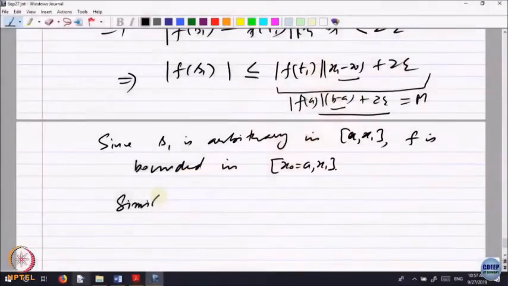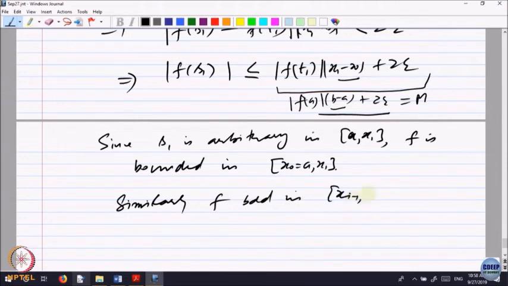Now, how did I get the first one? By choosing Si equal to Ti. I can do it with the other ones now. Si equal to Ti everywhere for all i except 2. So, I will get boundedness in the second interval and so on, right. So, similarly for the other subintervals. So, let me write: similarly, f is bounded in each one of x i minus 1 to x i for every i, and that proves it.